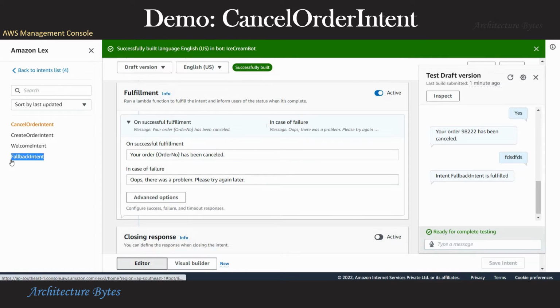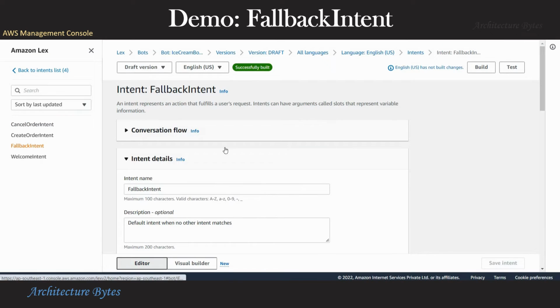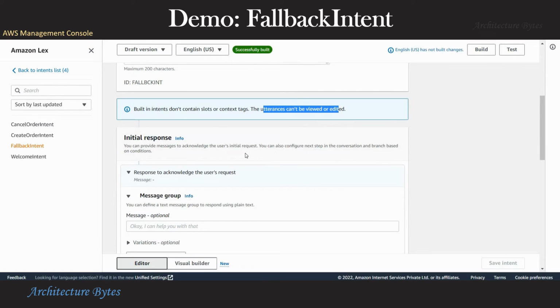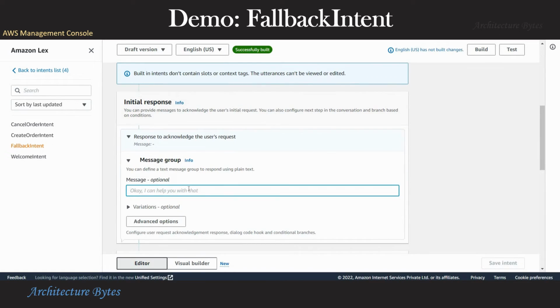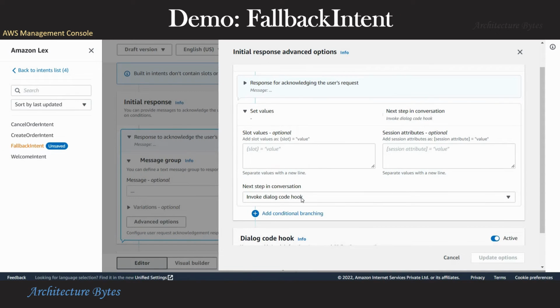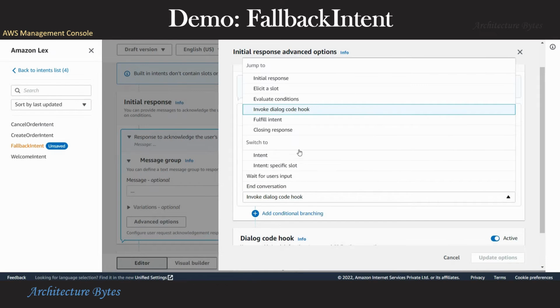Now that is something we have not handled. Fallback intent. Let's look at the fallback intent. So when no other intent can handle a user input, the fallback intent comes into play. It's a built-in intent. It doesn't have slots and things like that. Here under initial response, we can provide some text, and under advanced options, look at what is there in the next step in the conversation. You want to change that to whatever makes sense for your use case.